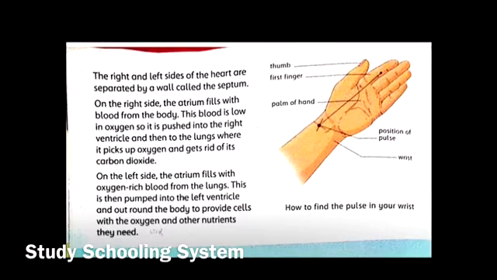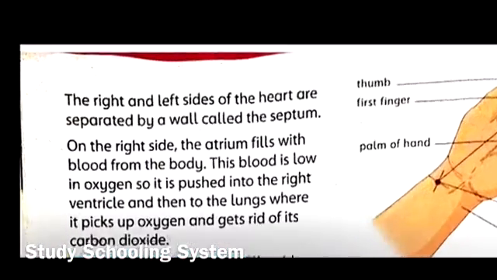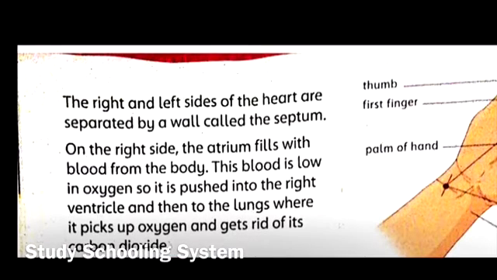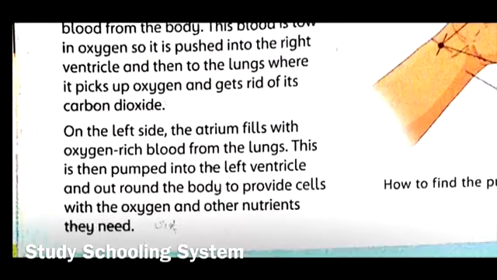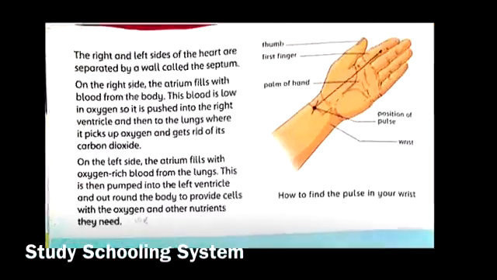And then they're telling you that the right and left sides of the heart are separated by a wall called the septum. So you need to realize that because the right side had deoxygenated blood, blood coming back from the body that had zero or less oxygen in it, and the left side had blood coming from the lungs, which had oxygen in it, right? So then it says the left atrium fills with oxygen-rich blood from the lungs. This is then pumped into the left ventricle and out around the body to provide cells with the oxygen and other nutrients they need.